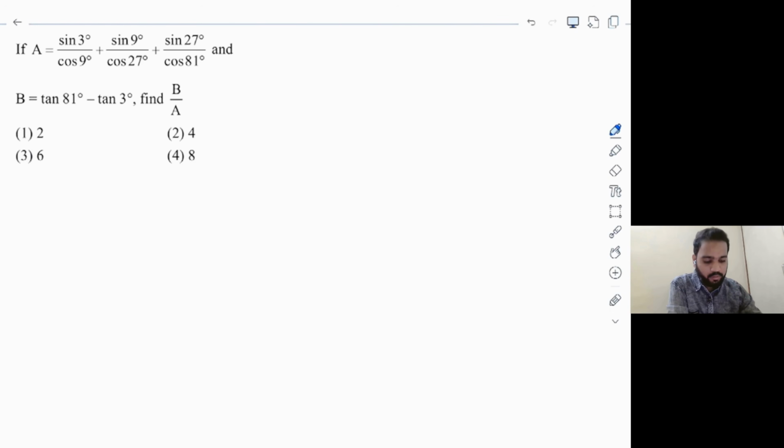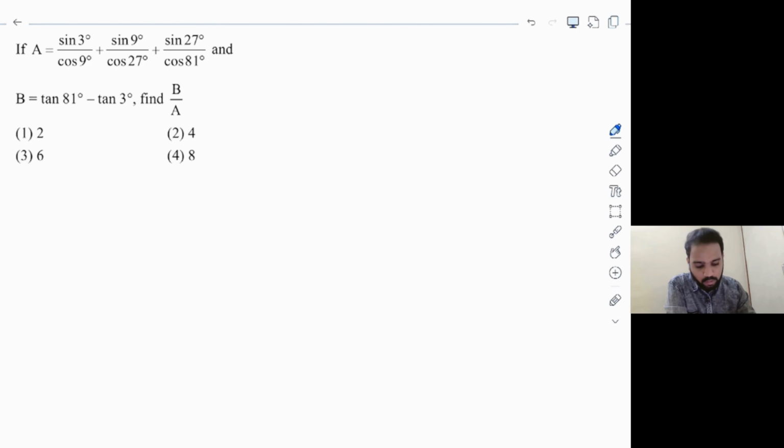So let's see the first question for today. This is a question from trigonometry, obviously, and it was already asked two times in the previous Mains itself. So let's try to recall the formula and also the concept of this one, so that if this question comes up again, we are in a position to write it immediately, right?